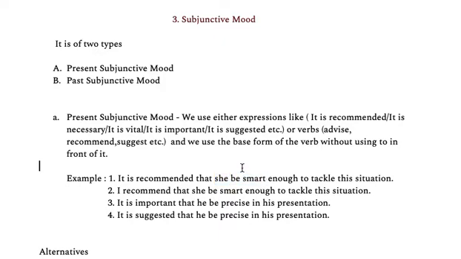We are not saying she stays smart. She be smart enough to tackle the situation. The second one, look at this: I recommend that she be smart enough to tackle the situation. This is another form.